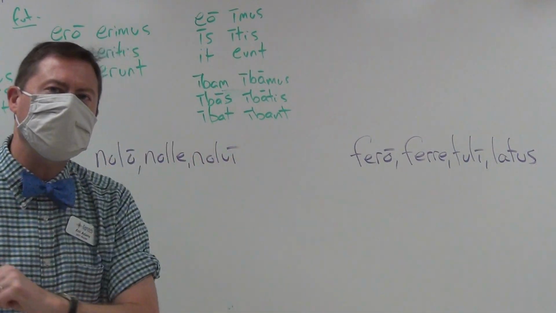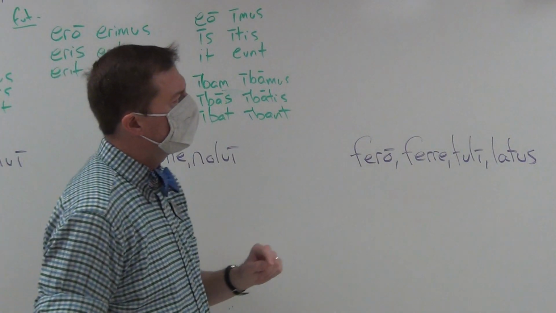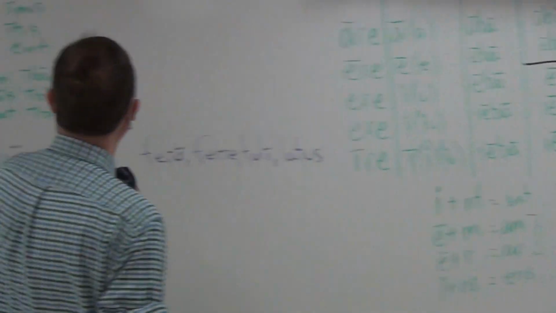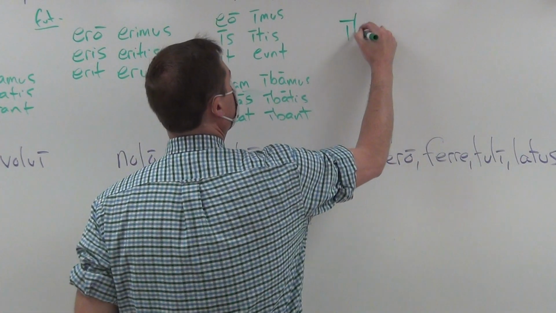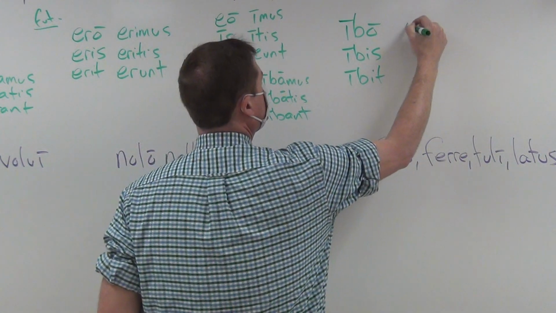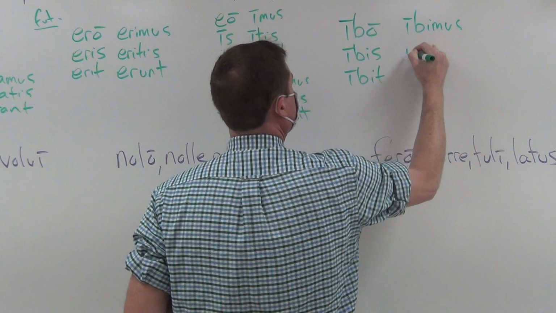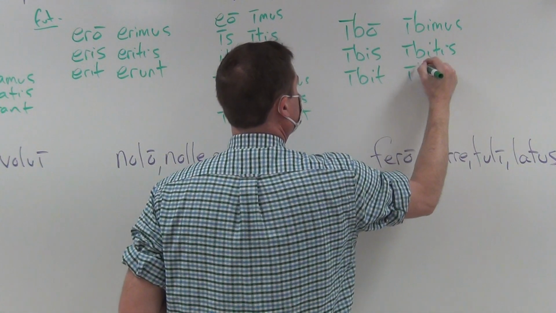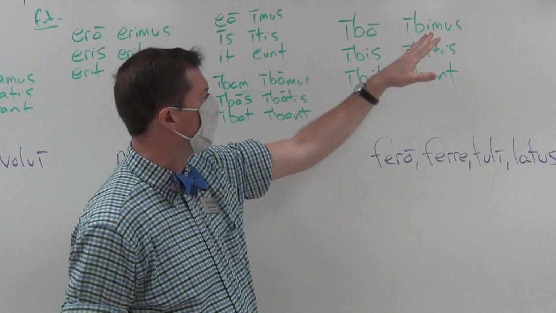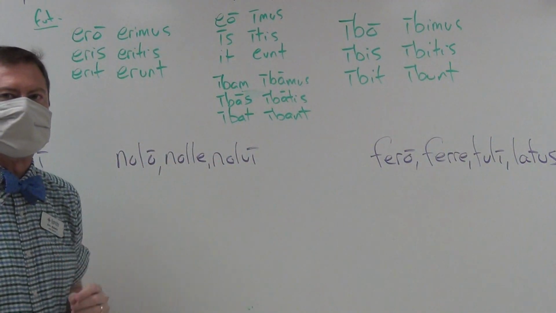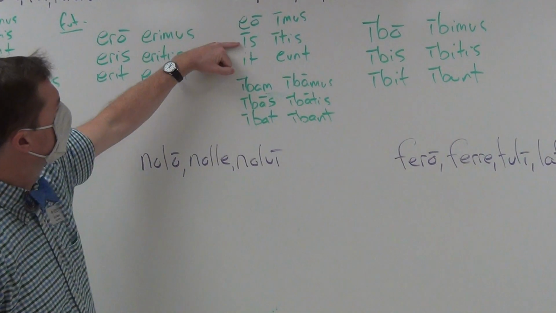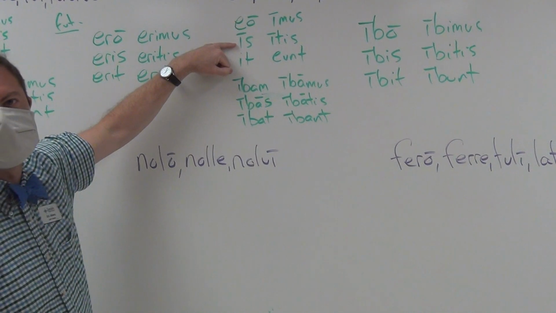Future has the BO, the BI. Remember the BI for the future, for the first and second conjugation, but you also find it in the irregular of eo, ire, and so therefore it would look like the following. Ibo, ibis, ibit, ibimus, ibitis, and ibunt. I will go, you will go, he will go in the future. We will go, y'all will go, they will go. Your second item is the second person singular: is. That's it. Is. You go.